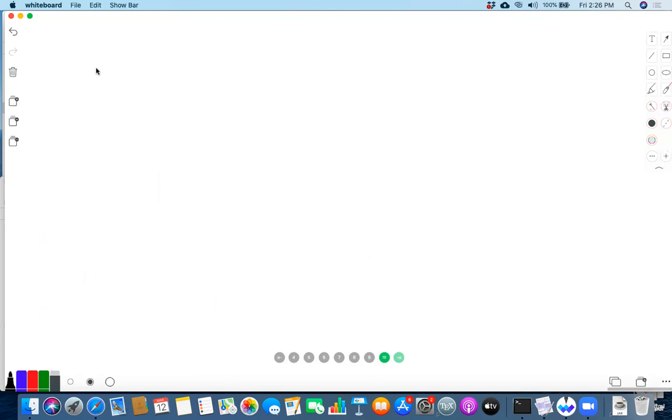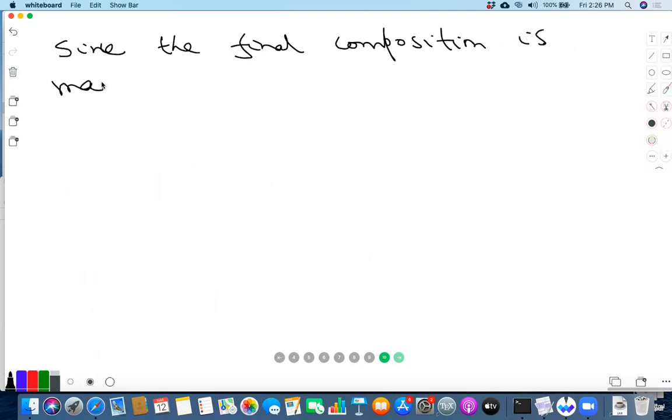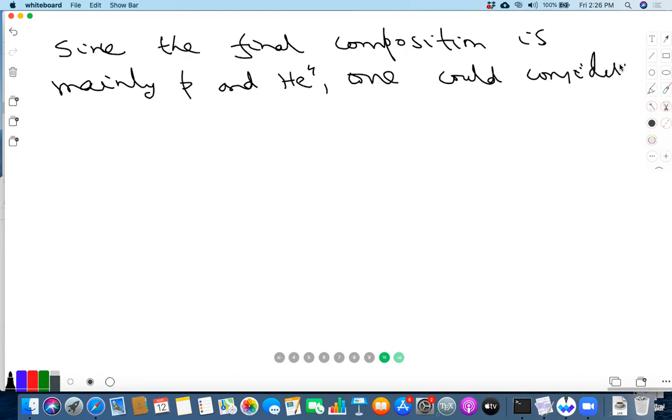You can ask, for example, that since the final composition is mainly P and He4, one could consider processes of the following kind.